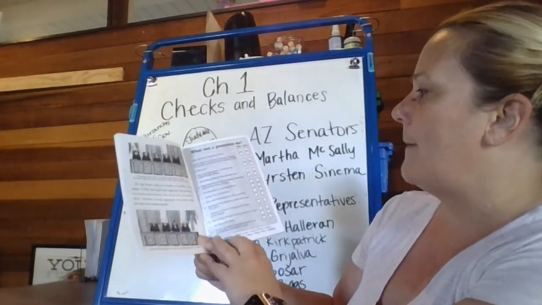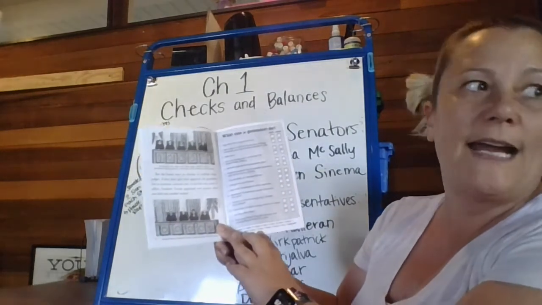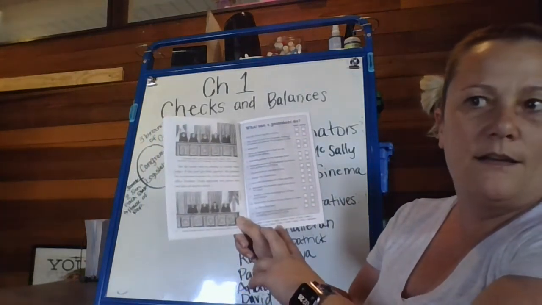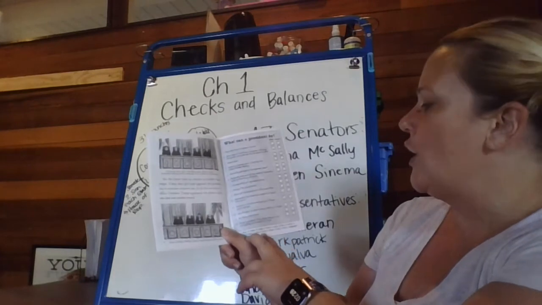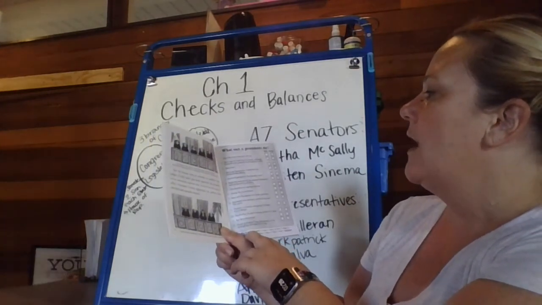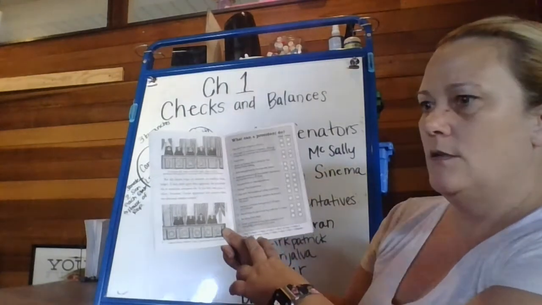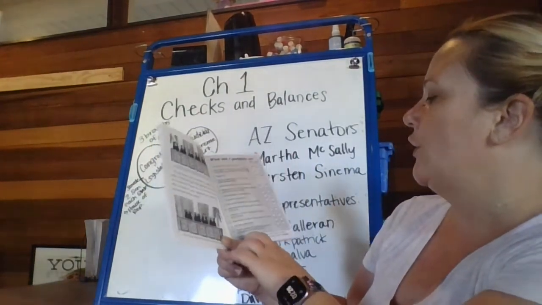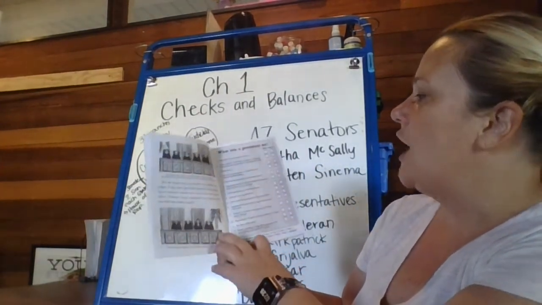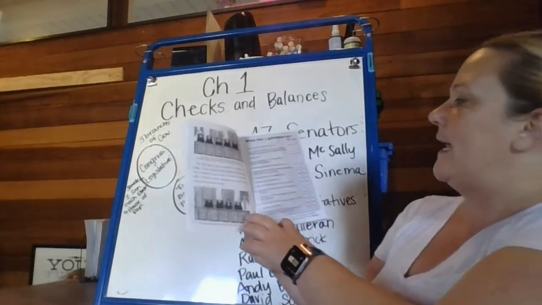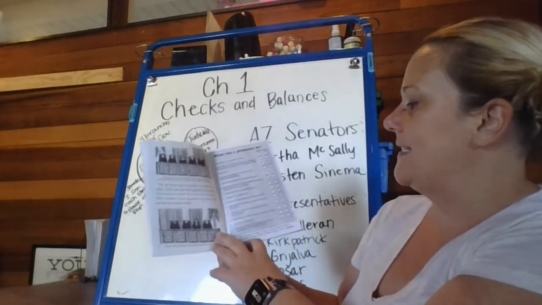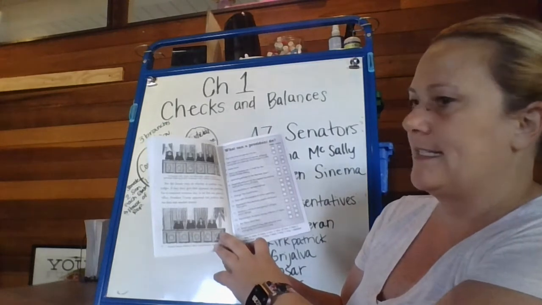Serve as commander-in-chief for the United States military. True. Nominate justices to the Supreme Court. True. Number 6, nominate members of the cabinet, advisors such as the Secretary of State. True.